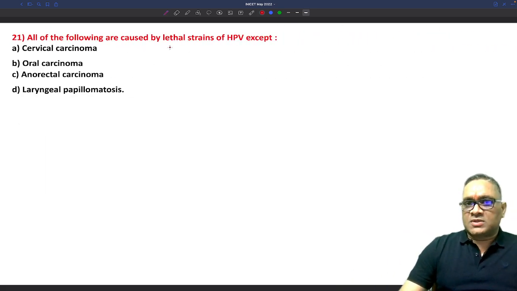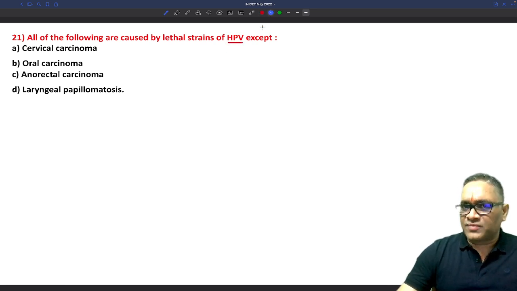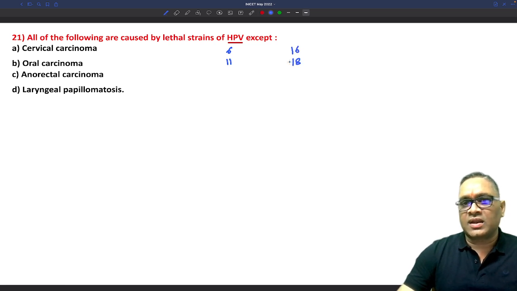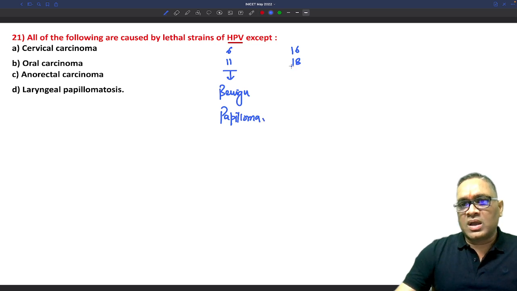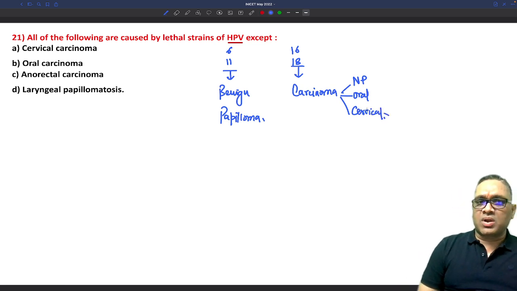All of the following are caused by lethal strains of human papillomavirus. In my lecture also, I have discussed this in great detail, that there are two groups of strains, 6 and 11, and 16 and 18. 6 and 11 are associated with benign papilloma. Those who have attended my lecture remember it very well, right? And 16 and 18 are associated with carcinoma. This carcinoma can be nasopharyngeal carcinoma, oral cancer, or cervical cancer. These are the important points you have to remember.